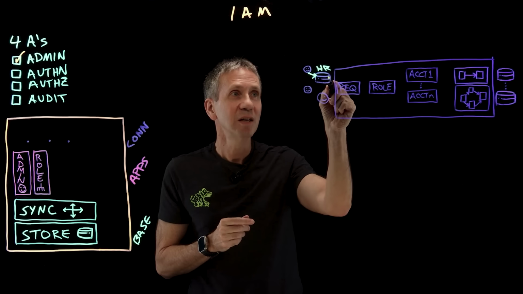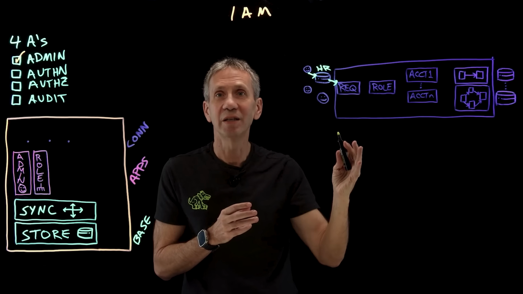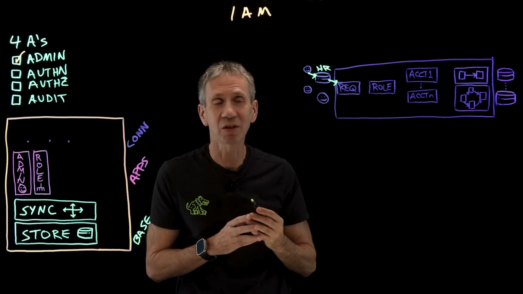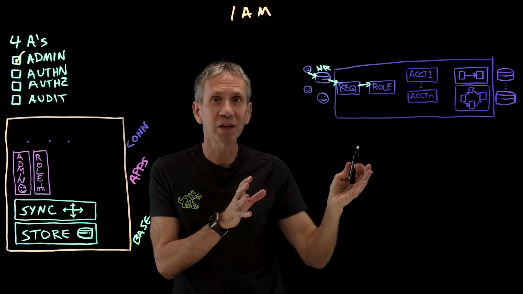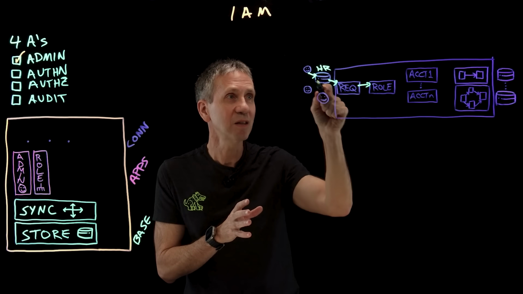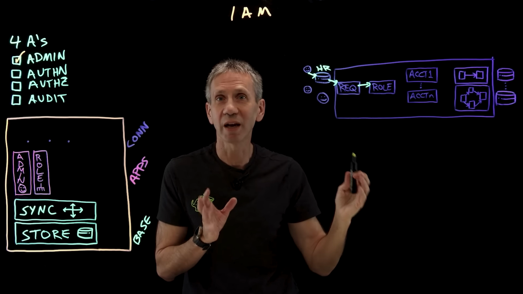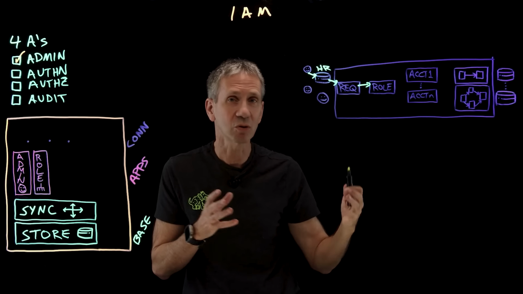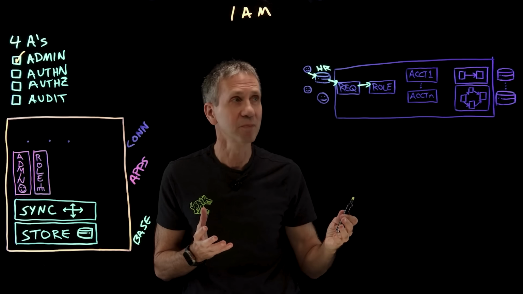What I can do then is generate from that a request into our identity management, identity governance system. That then will go into a role management system, which will take the information that we got passed to us from HR and convert this into an IT role or roles, because there could be multiples that this person needs in order to do their job.